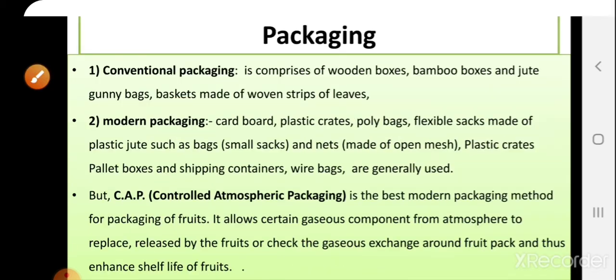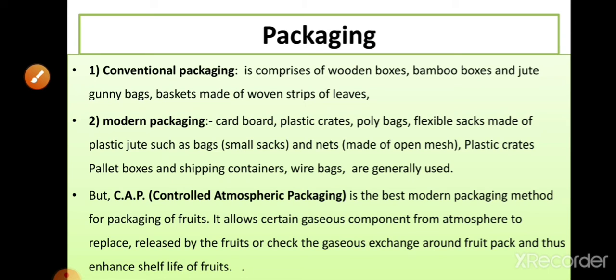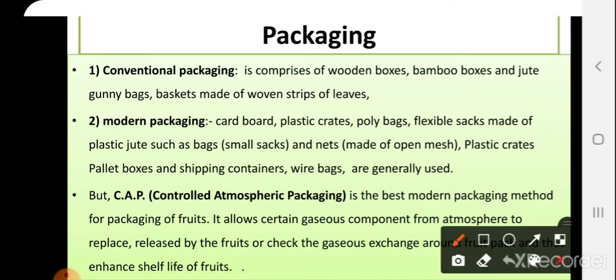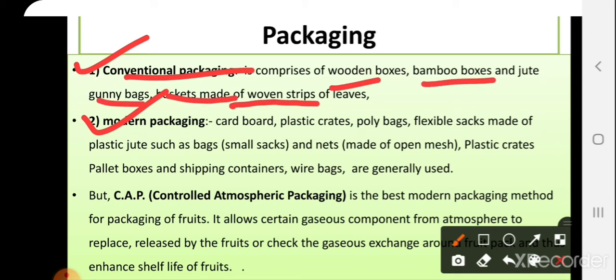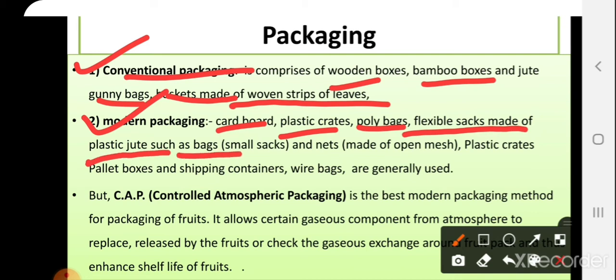Then packaging. For packaging of mangoes, there are methods like conventional packaging and modern packaging. In conventional or traditional methods, wooden boxes, bamboo boxes, jute gunny bags, baskets made of woven strips, and leaves are used for the packaging of mangoes. Modern packaging includes cardboard, plastic cards, poly bags, flexible plastics, jute small sacks, nets, plastic crates, pellets, shipping containers, and wire bags. These are generally used.